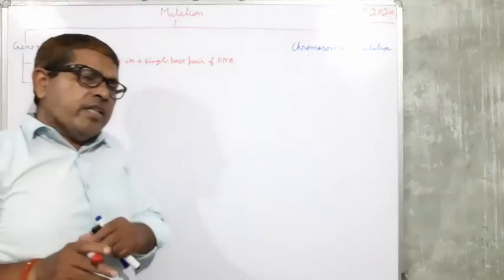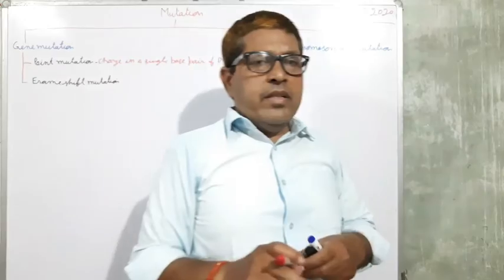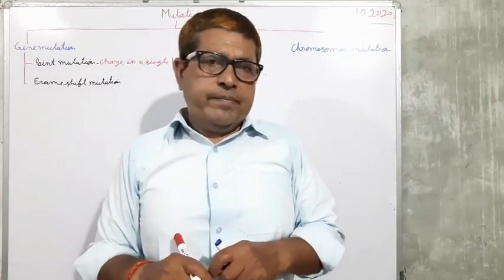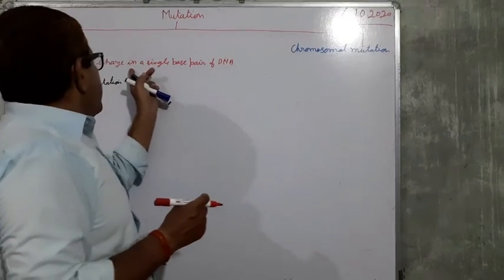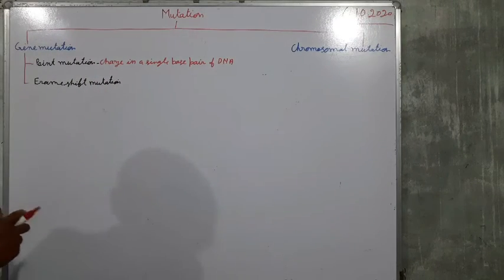You will study this in the next lesson, in the case of sickle cell anemia, which is the best example. This is called point mutation.